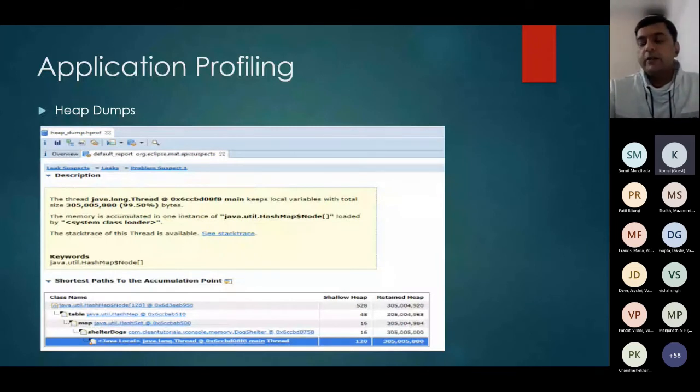Heap dumps can be taken via an application monitoring tool as well, directly, without attaching any other tool. But some tools provide those details by analyzing the dumps, and sometimes some tools do not. You can take those dumps, externalize them from the system, and use other tools; MAT is one of the cases for which I have shown the screenshot. You can externalize those dumps and analyze them in other tools as well.